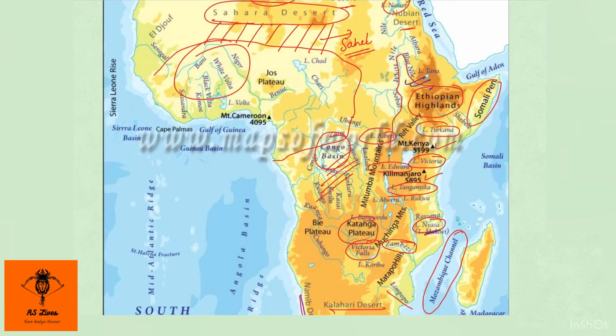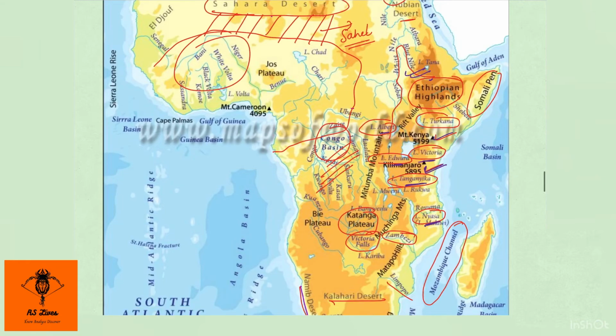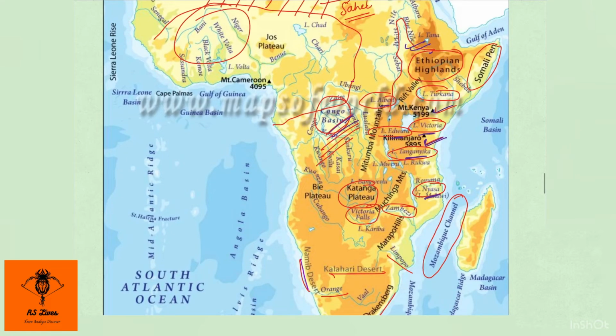Over here we have Lake Nyassa, Lake Tanganyika, Lake Edward, Lake Victoria, Lake Albert. Okay, and also notice Mount Kilimanjaro over here between Lake Tanganyika and Lake Victoria, and we have Mount Kenya over here between Turkana and Victoria Lake. We have Congo Basin over here, and also very important, here we have Katanga Plateau. Why this is important? Because it is an important location where copper and uranium are found in abundance.